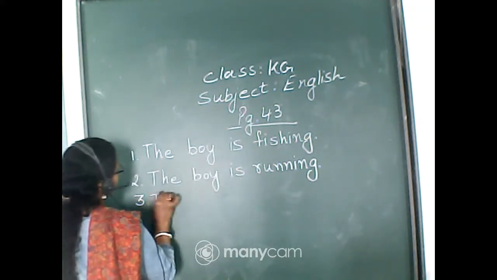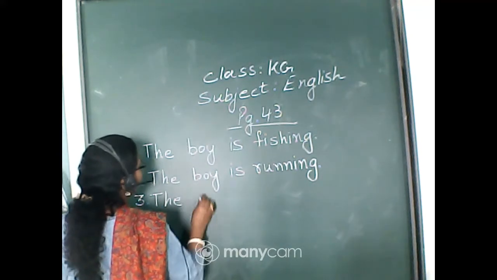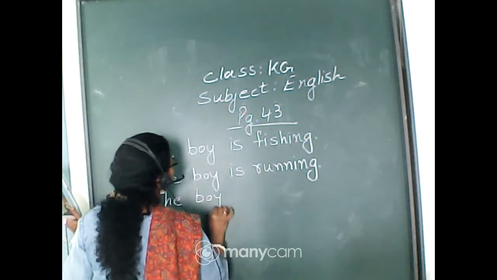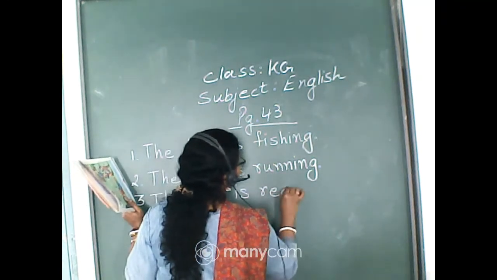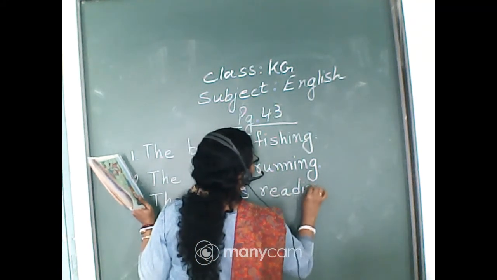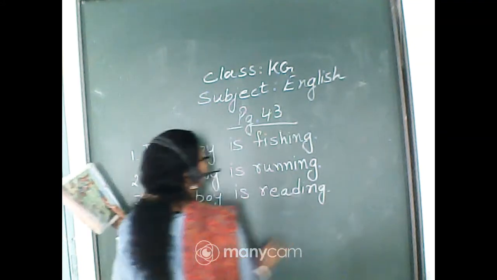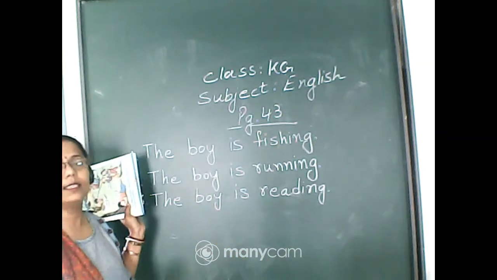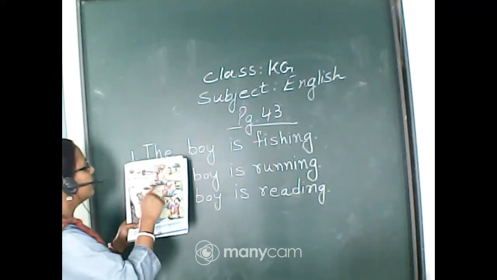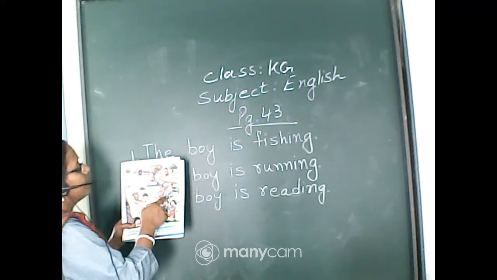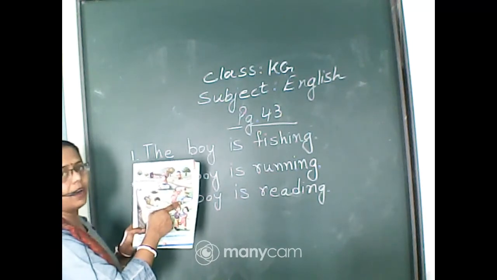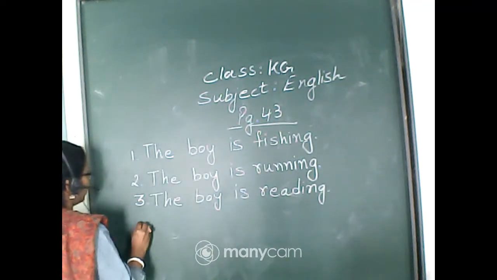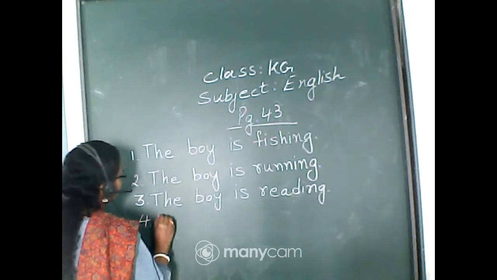Here again one boy is reading, so we write the boy is reading. Now here, let us make it they. They are sitting. So we are making a sentence with sitting.